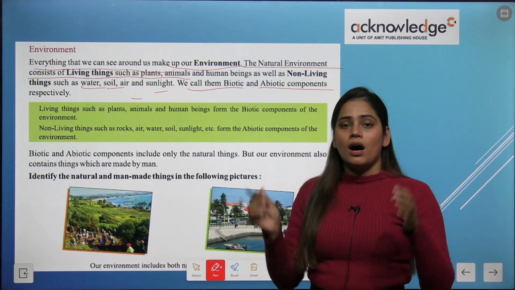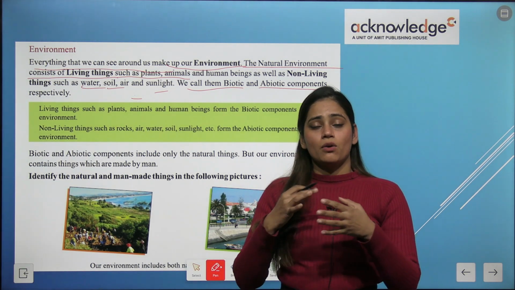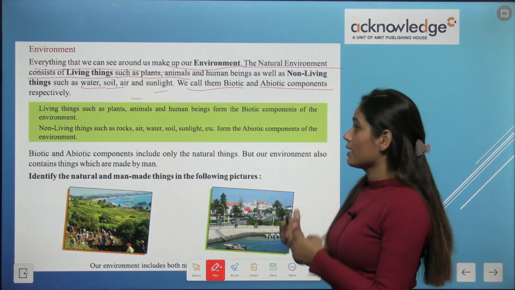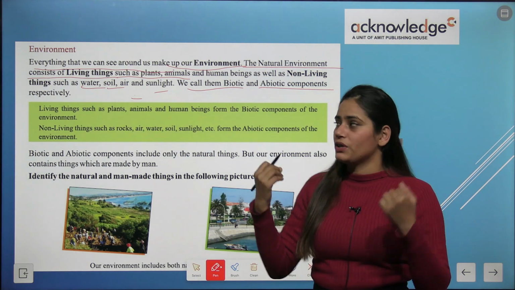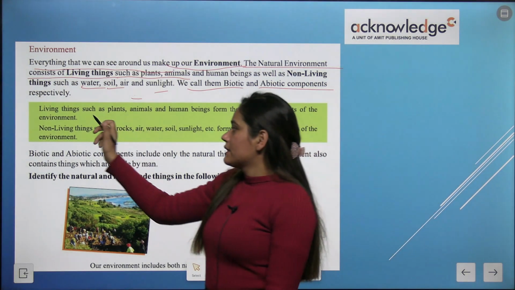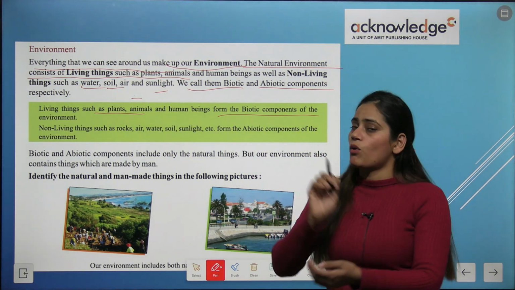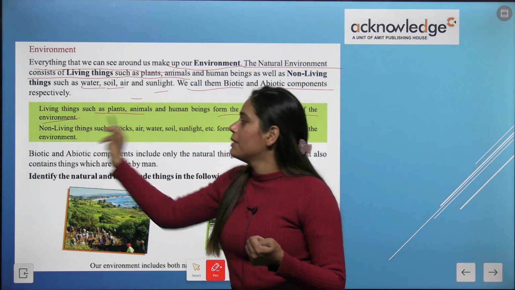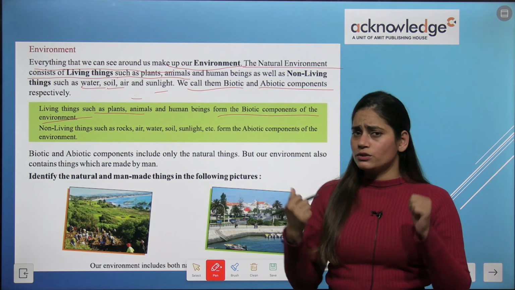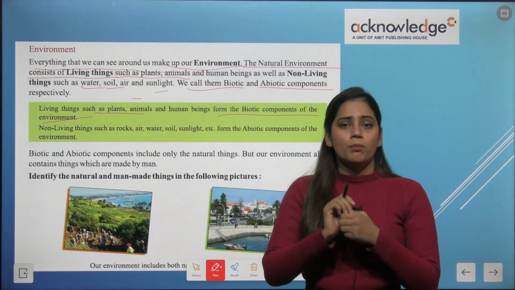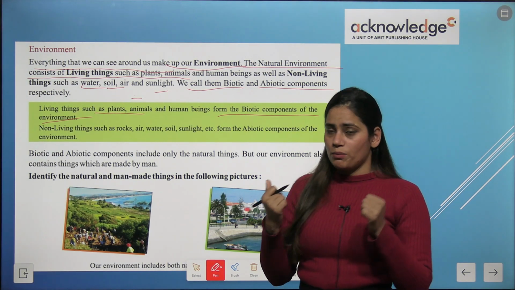Okay, so हम living things को और non living things को क्या बोलते हैं? Living things we call them biotic. Okay, and for non living things we call abiotic components. Okay, living things such as plants, animals, human beings form the biotic components of the environment. So environment में क्या क्या होते हैं? Two components होते हैं. There are two components. First is biotic and second is abiotic components.